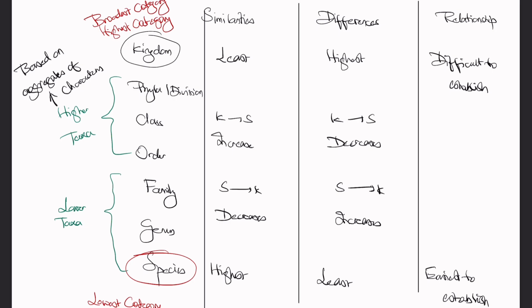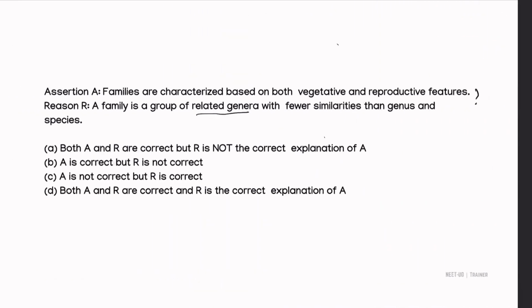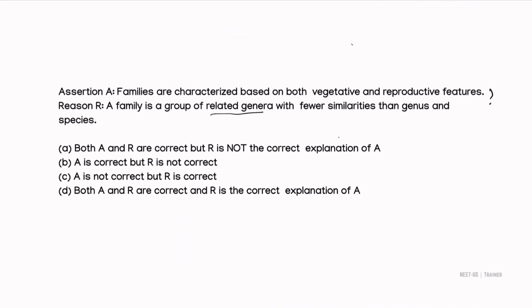These are the things which we already know. These are the fundamentals and basic principles of the taxonomic hierarchy. That is the same thing which he has given in this reasoning. A family is a group of related genera. That is the fundamental basic definition of family, with fewer similarities than genus and species. Fewer similarities than genus and species, which is right.